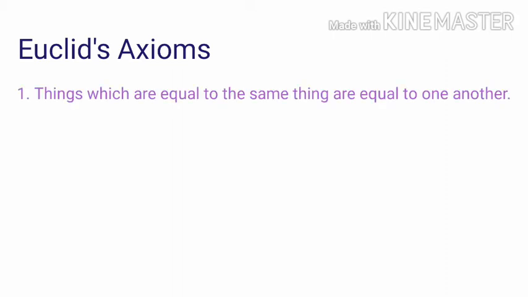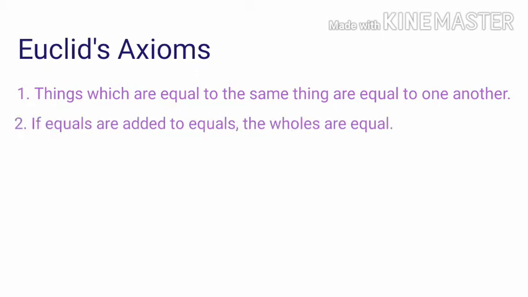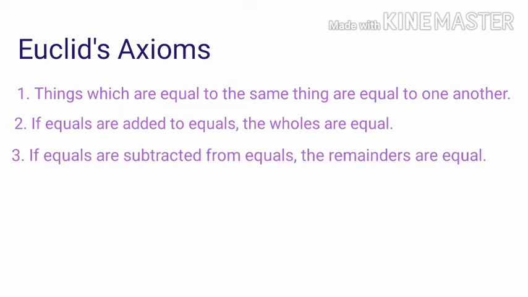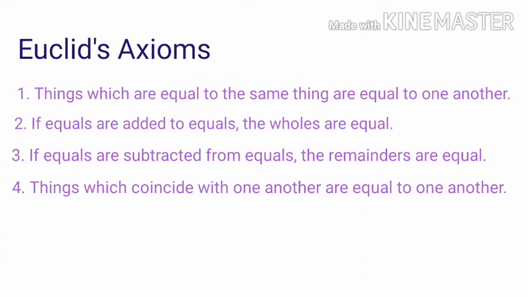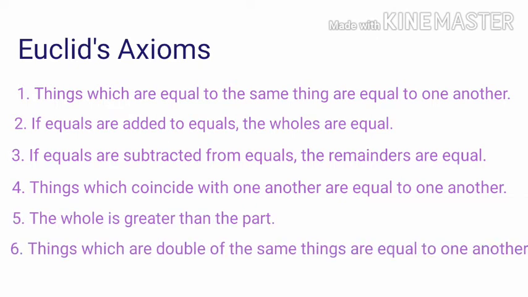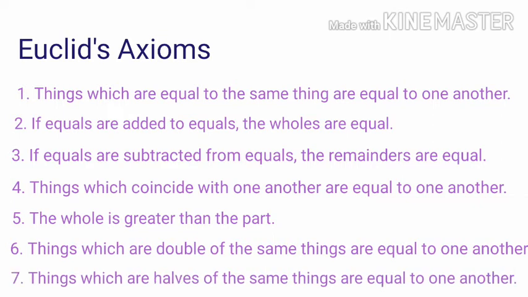1. Things which are equal to the same thing are equal to one another. 2. If equals are added to equals, the wholes are equal. 3. If equals are subtracted from equals, the remainders are equal. 4. Things which coincide with one another are equal to one another. 5. The whole is greater than the part. 6. Things which are double of the same things are equal to one another. 7. Things which are halves of the same thing are equal to one another.